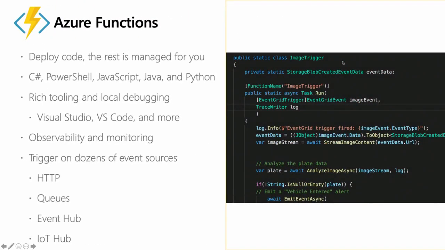Well, with Azure Functions, rather than doing it that way, I actually map my code to some event. Maybe that event is, hey, I dropped a picture in a storage account, or there's a message that fell in a queue, or somebody hit this HTTP endpoint.